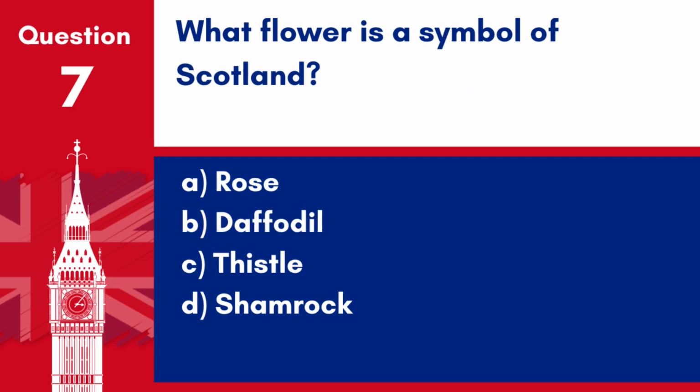Question 7. What flower is a symbol of Scotland? A. Rose. B. Daffodil. C. Thistle. D. Shamrock. Answer. C. Thistle. The thistle is a national symbol and flower of Scotland.